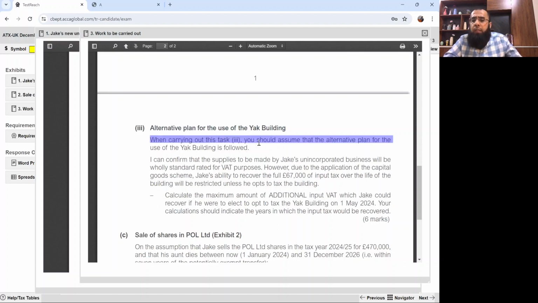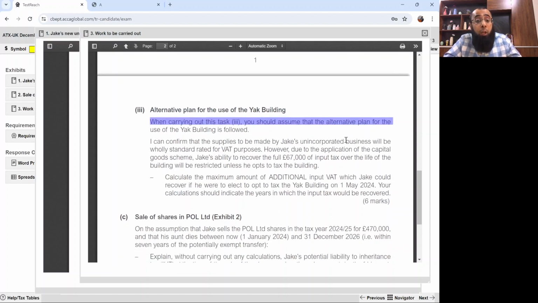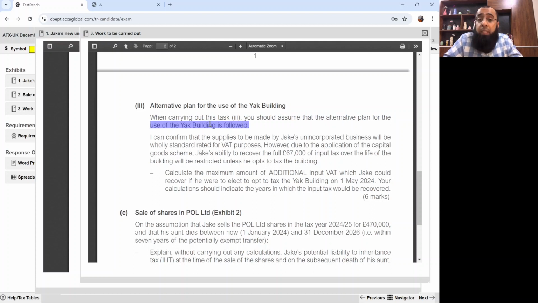When carrying out this task 3, you should assume that the alternative plan for the use of the yacht building is followed. I can confirm that supplies to be made by Jake's unincorporated business will be wholly standard rated for the purpose of VAT. However, due to application of the capital goods scheme, Jake's ability to recover the full £67,000 of input tax over the life of the building will be restricted unless he opts to tax the building.